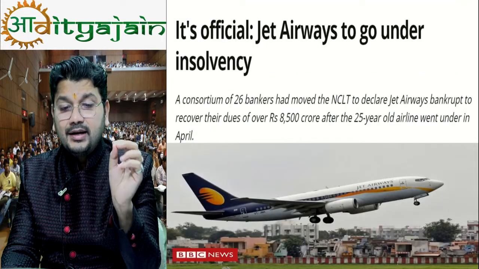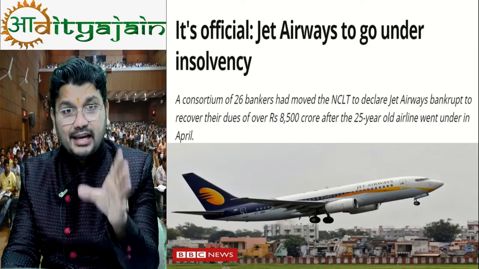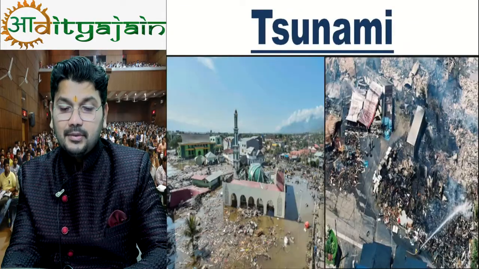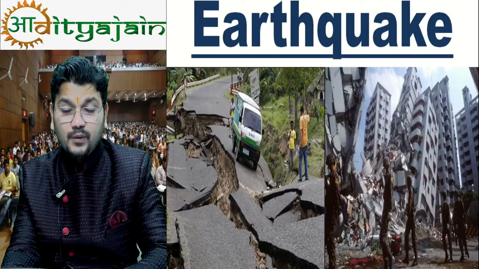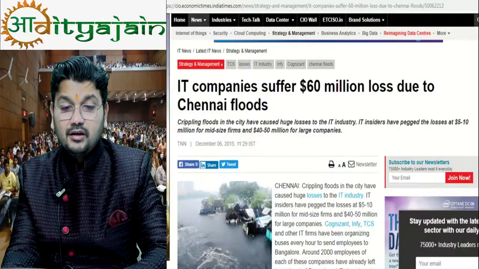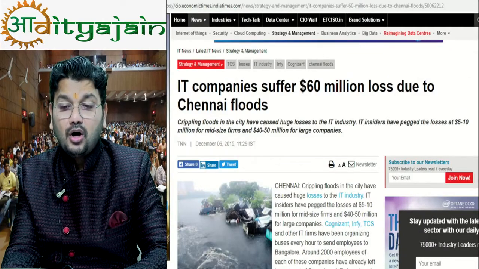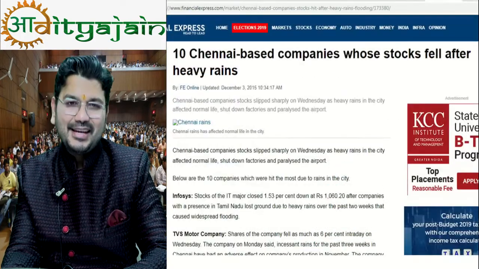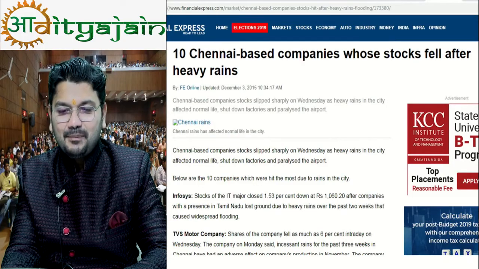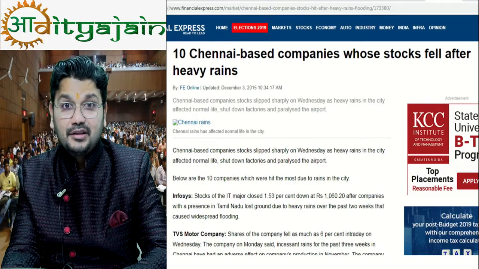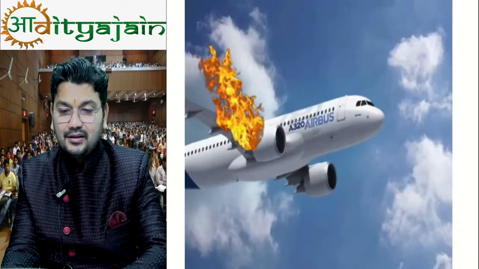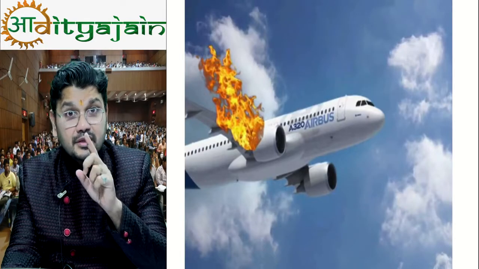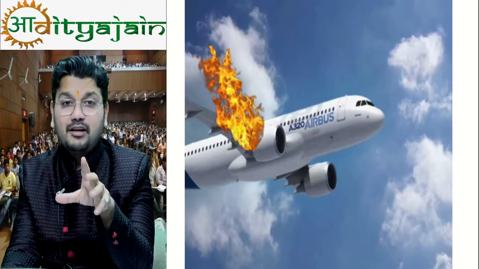Jet Airways to go under insolvency. It is a problem of Jet Airways, unsystematic risk. Terrorist attack, systematic risk. Tsunami, systematic risk. Earthquake, systematic risk. Flood: IT company suffers $60 million loss due to Chennai flood. Systematic risk. So many examples I have given you. Ten Chennai based companies whose stock fell after heavy rains. Heavy rain, systematic risk. Fire in aeroplane, this is unsystematic risk; that aeroplane company will fall.